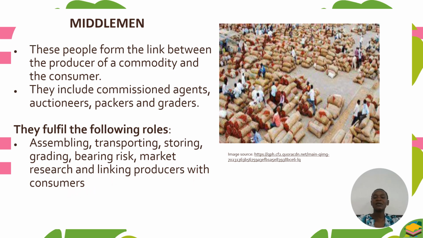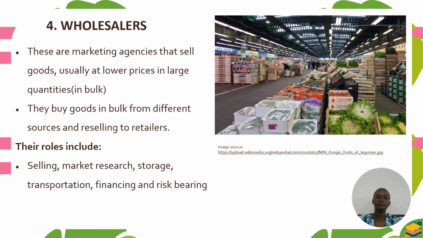Most of the time the producers are in rural areas where farming takes place. So it will be difficult for them to know where the consumers are. So the middlemen will try to connect the producer and the consumer. Either they will inform the consumer where to find the producer or tell the producer where to find the consumer. So that's the main role of middlemen.